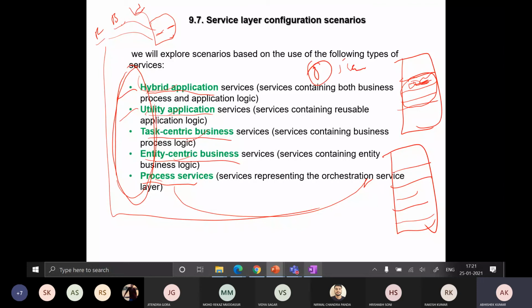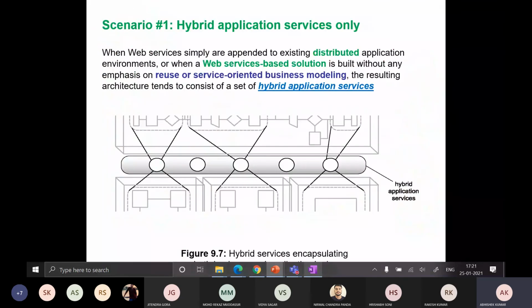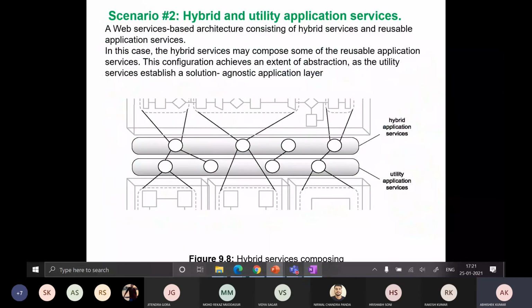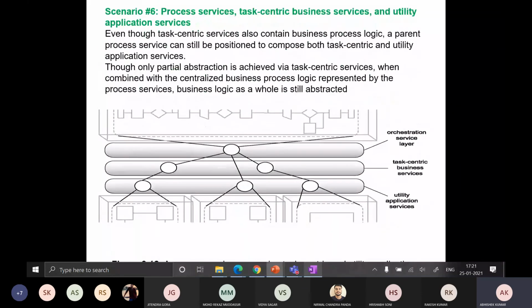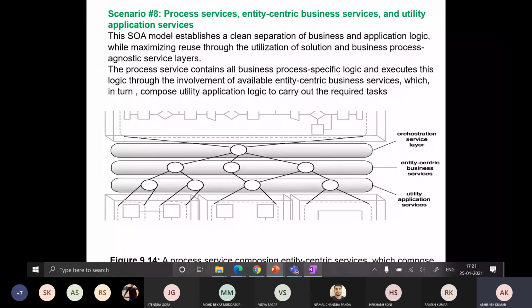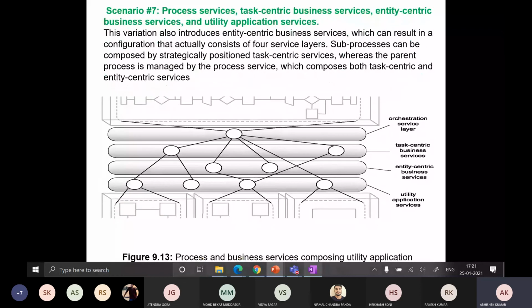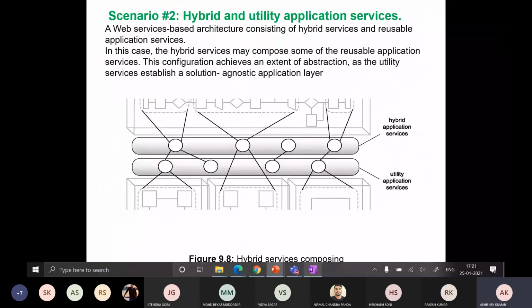In the upcoming slides, it is talking about the different 8 scenarios in which these services are used. So this is scenario 1, scenario 2, scenario 3, 4, 5, 6, 7, 8, right? This is the final slide of this chapter. So we are going to see each one of them,